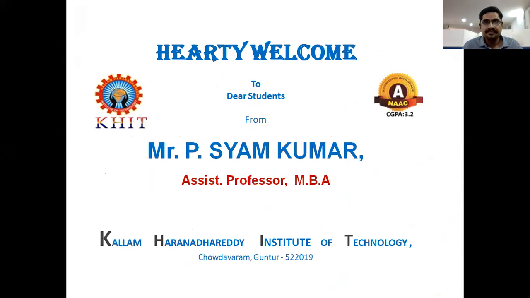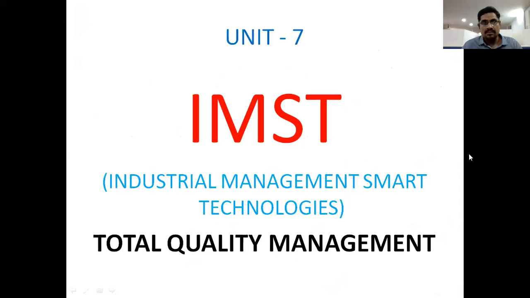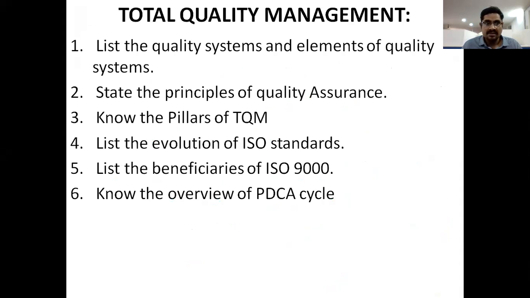So, look here. IMST unit 7, total quality management. In this total quality management, we have 6 topics.